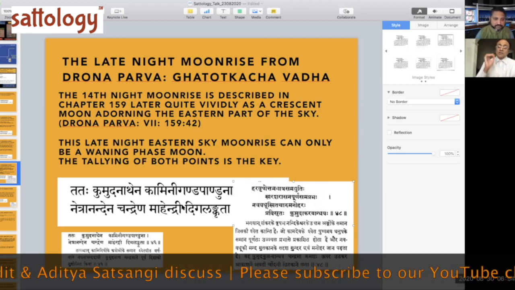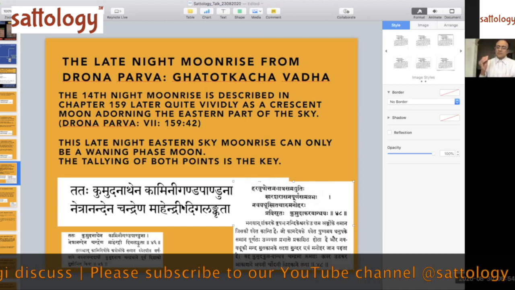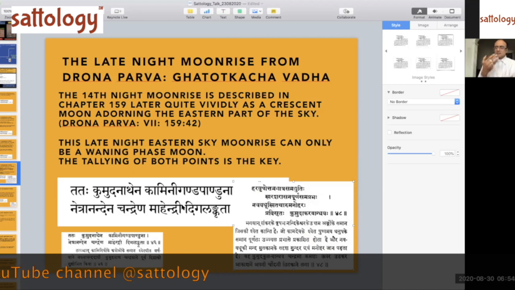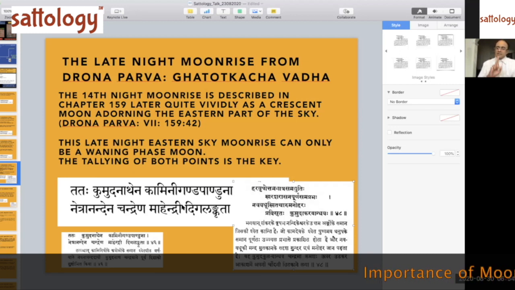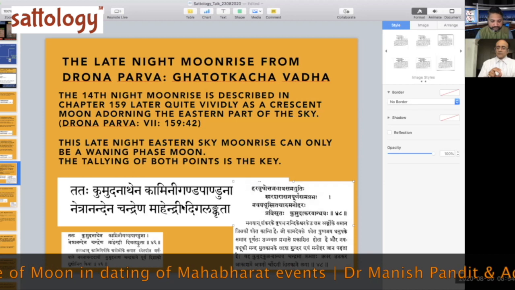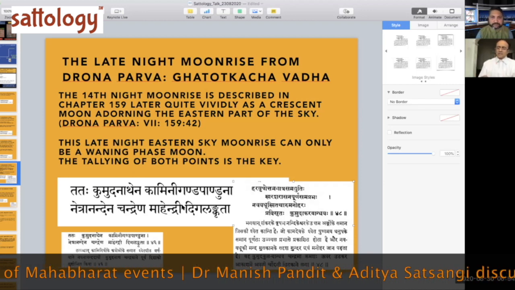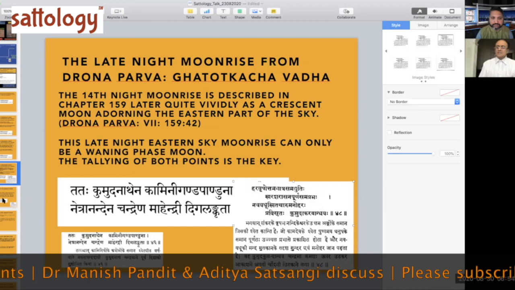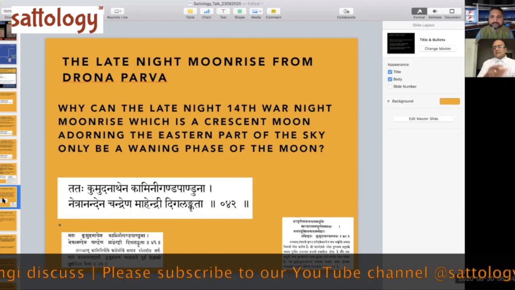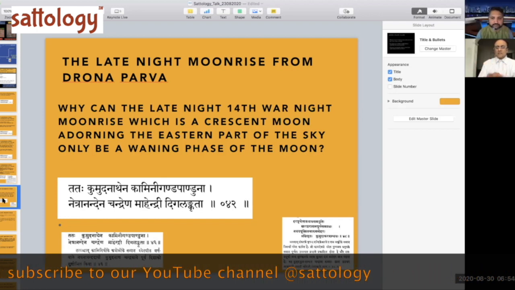It's a crescent moon. In fact, if you go to some of the appendixes of the Mahabharata in the southern recensions, which are not present in the northern recension and western, whatever has been taken in the critical edition and Gita Press, you will find additional information. They call it a yellow colored moon. You see? So a yellow colored moon, and that is again a clear moonrise. There is no question about it. So this is a moonrise which is occurring. So this means that this is a late night, 14th war night moonrise, a crescent moon.